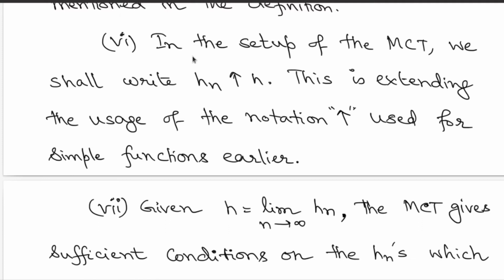That is the statement of the MCT, and in particular it applies to approximation by simple functions. Since this is a slightly more general statement where hns are non-negative and measurable, we will use the same upward arrow notation to denote that these measurable functions are approximating h from below.